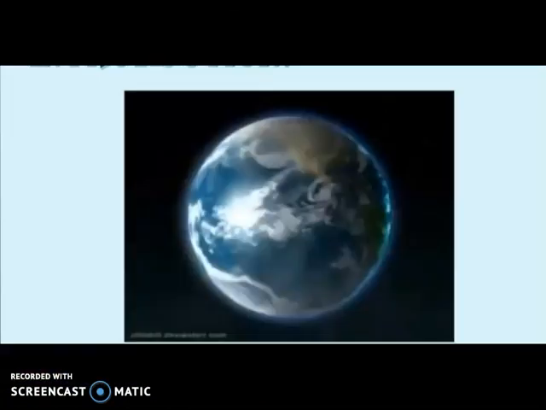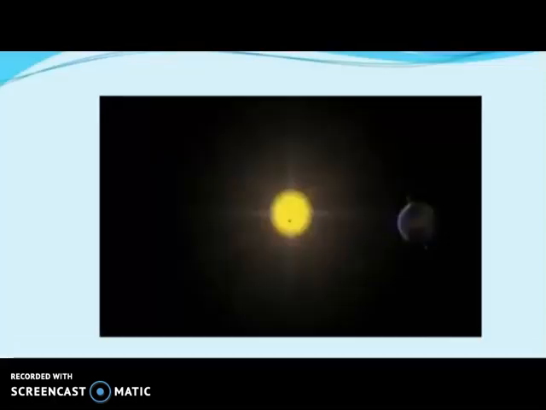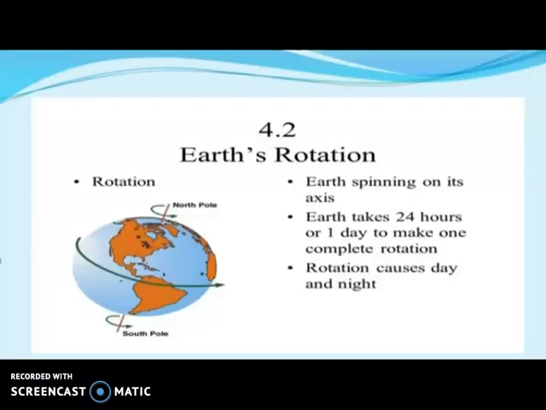We know that the planet on which we live is known as the Earth. The Earth spinning around its own axis is called rotation, and revolving around the Sun is known as revolution. We have been learning that the Earth takes 24 hours to rotate around itself and 365 days to revolve around the Sun. Here you can see the image of Earth's rotation.